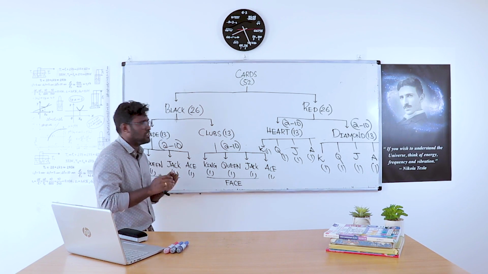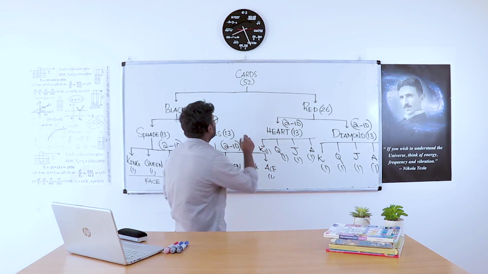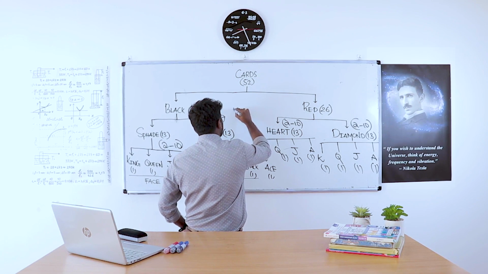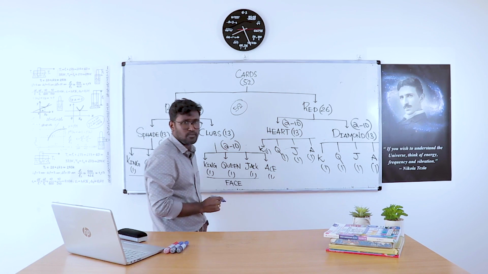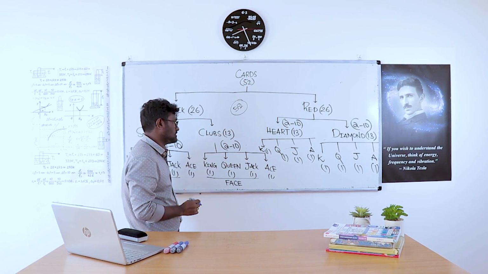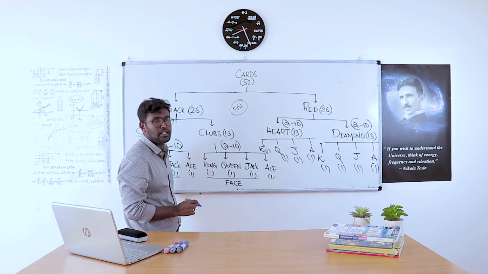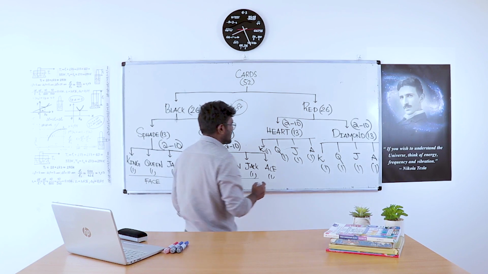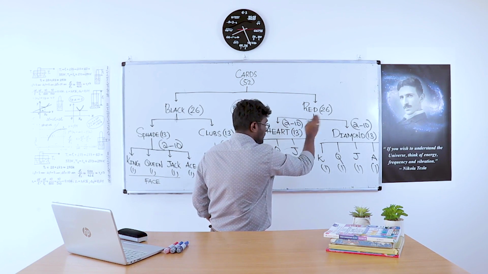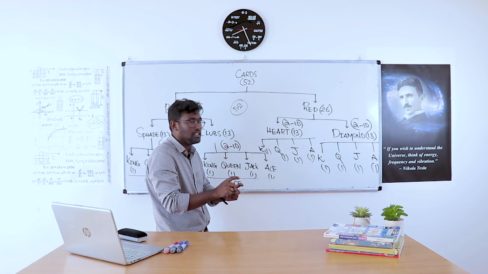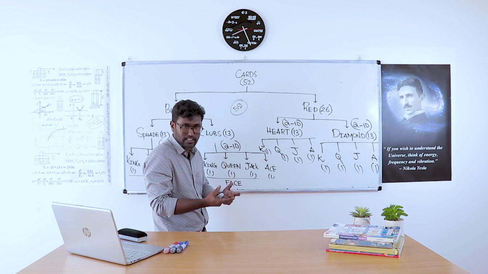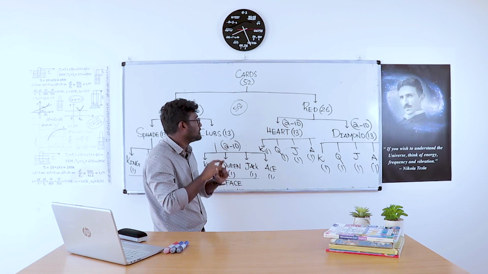So from a deck of 52 cards, what is the probability of finding 2 red kings? The question is simply the probability of finding red kings from the 52 deck of cards.